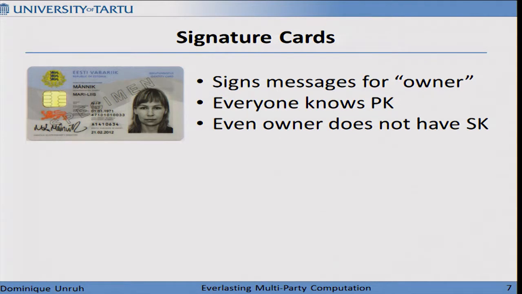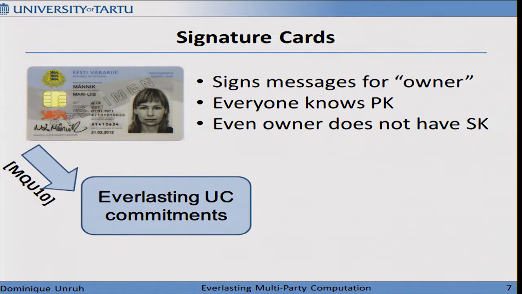First, what is a signature card? In our modeling, a signature card is something that is issued by a trusted authority, for example the state or a CA, and it has three important features. First, it signs arbitrary messages for the owner of the card. Second, everyone knows the public key of that signature card. And third, and this is a crucial point, even the owner of the card does not have access to the secret key. Then Müller-Quade and Unruh 2010 shows that we can do everlasting UC commitments from it.